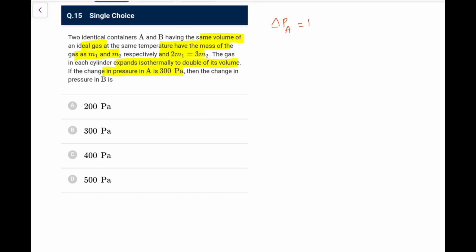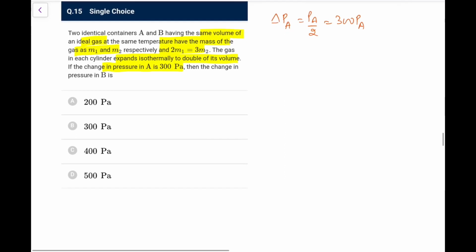So delta PA would be equal to PA by 2, that will become half, that is 300 Pascal. So what would be delta PB now? First of all, because they have the same volume of an ideal gas at the same temperature, with masses m1 and m2, pressure is nRT by V. If I take the ratio of PA by PB, that would be nA upon nB, because temperature is the same and volume is the same, and nA upon nB would be the mass ratio, assuming the same molar mass.